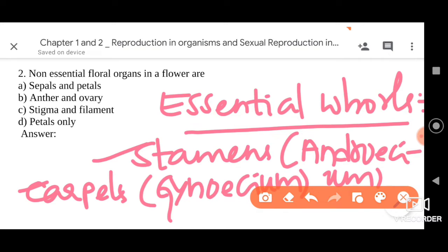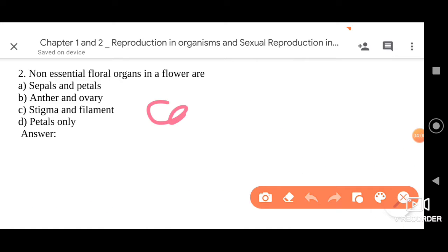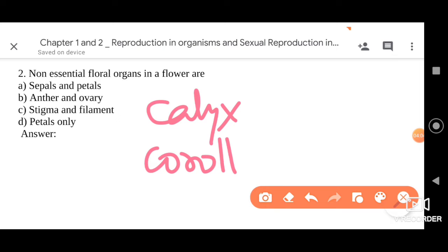Why do we refer to them as essential? Because these stamens or androecium and carpels or gynoecium are involved in the process of reproduction of a plant. That's why they are called essential whorls. Non-essential whorls, dear friends, are the calyx and corolla.